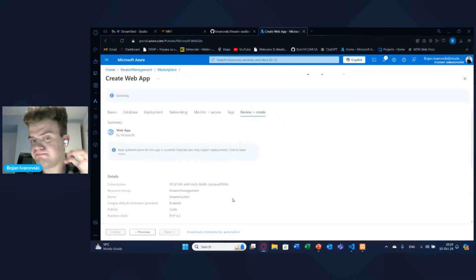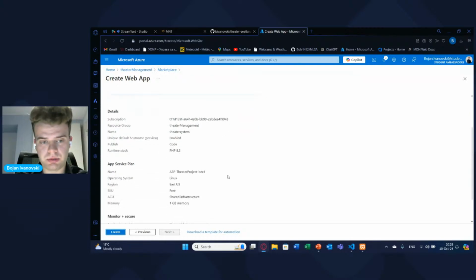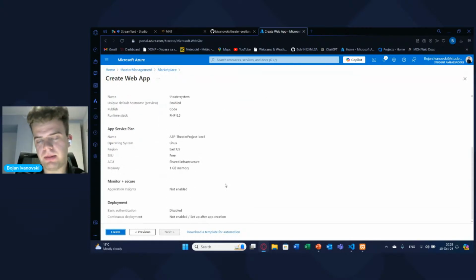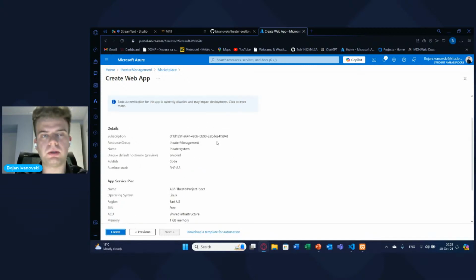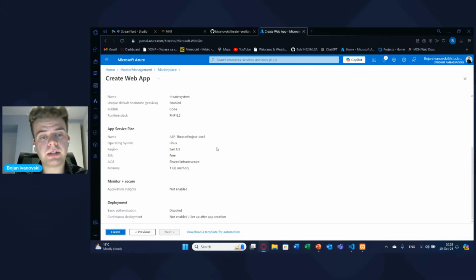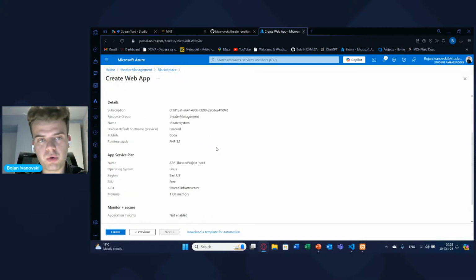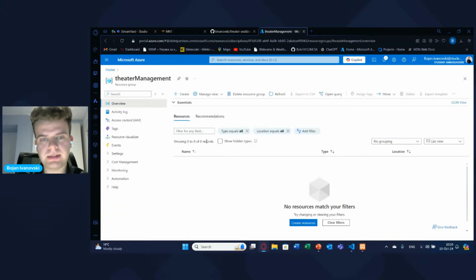So now I won't create this resource. Why? Because I have this web app created before, and so that it wouldn't take any more of my money, because I have it already, so it doesn't make sense to have it doubled. So that's why I have done this, just to show you how this process of creating a web app looks like.